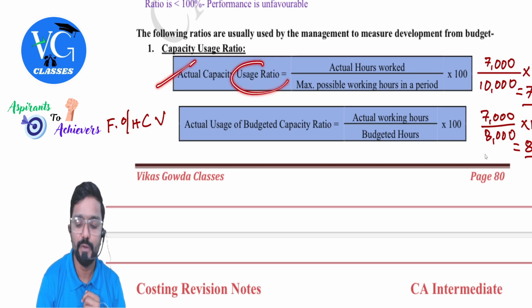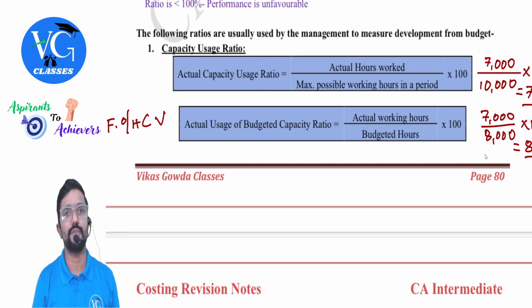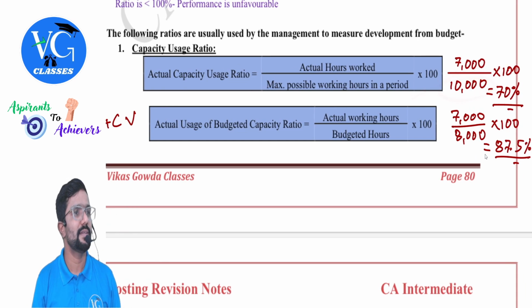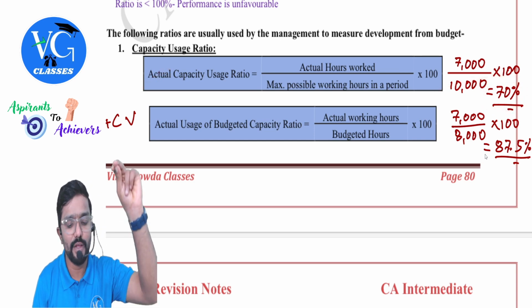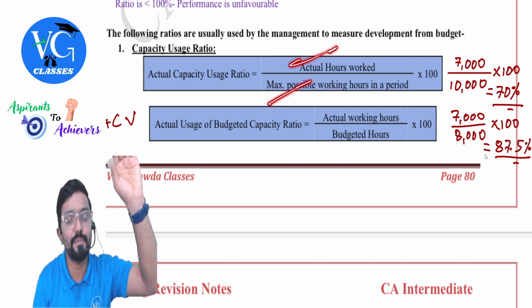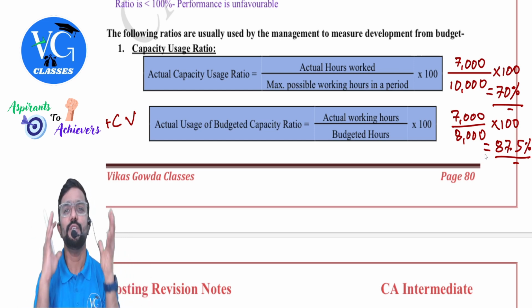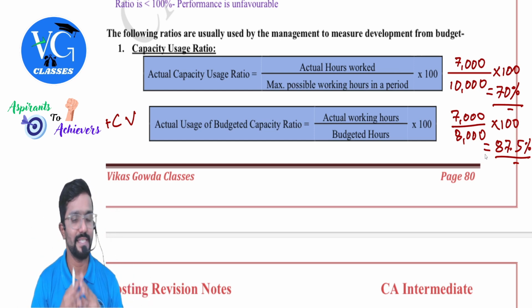First, actual capacity usage ratio means how much capacity we have used. Guys, assume maximum we can work for 10,000 hours. But actually, we have worked only for 7,000 hours. So, how much capacity we have utilized? Only 70%. So, actual capacity usage ratio means actual hours divided by maximum hours, which shows how much capacity you have used. Clear? Yes.